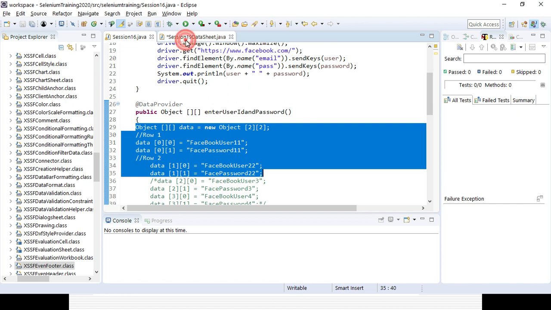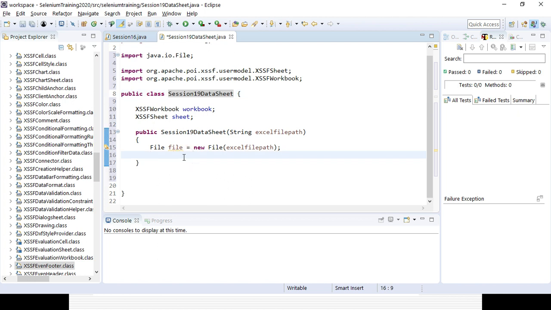After that, first we can create the file. After that we need to create an object or instance for the FileInputStream, right, FileInputStream fis is equal to new FileInputStream.